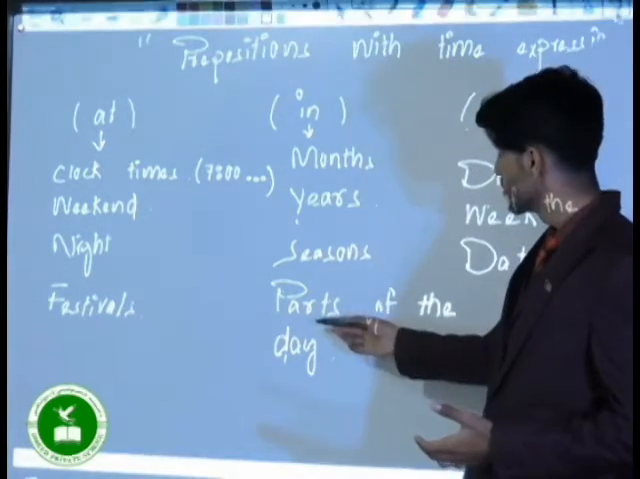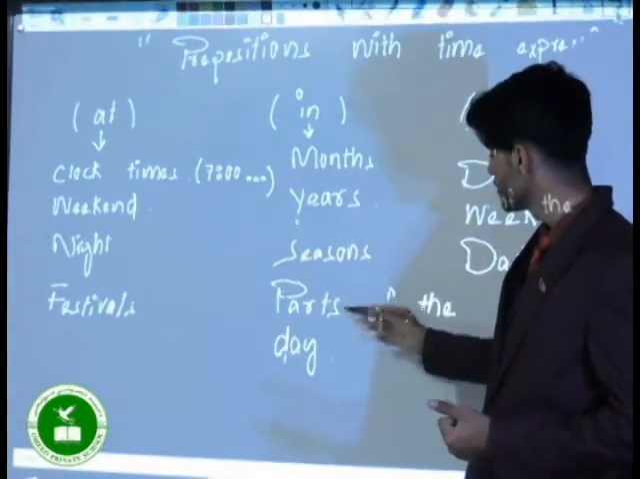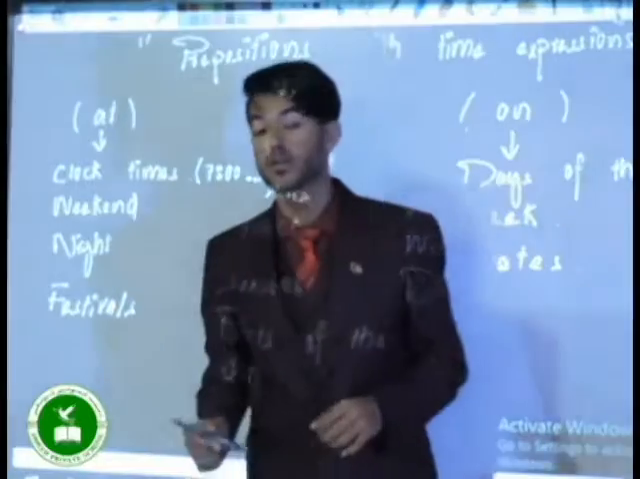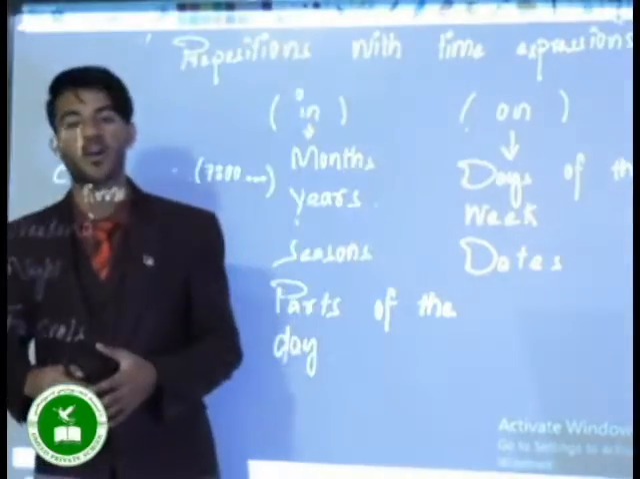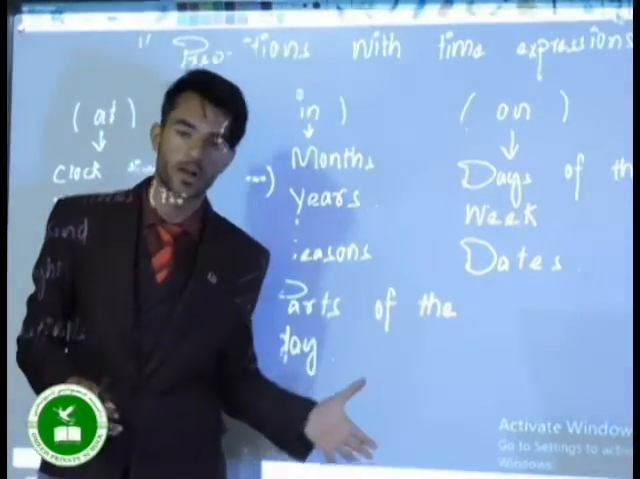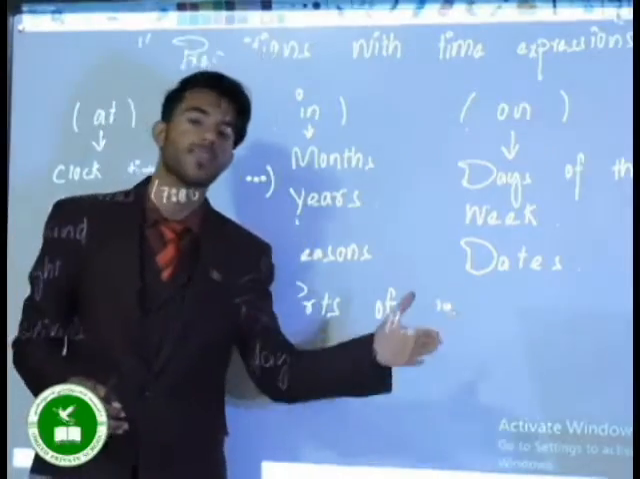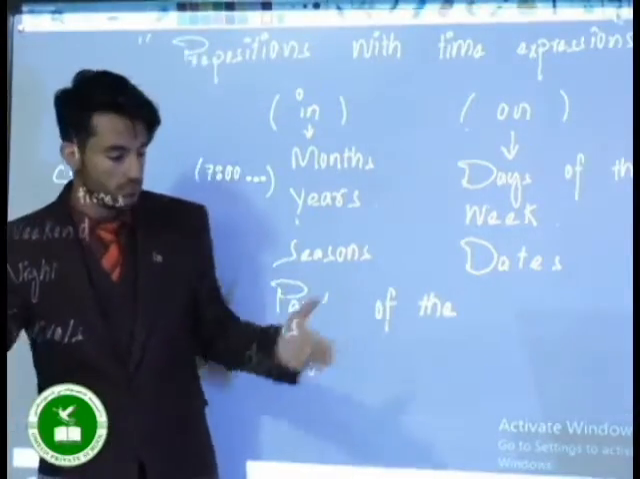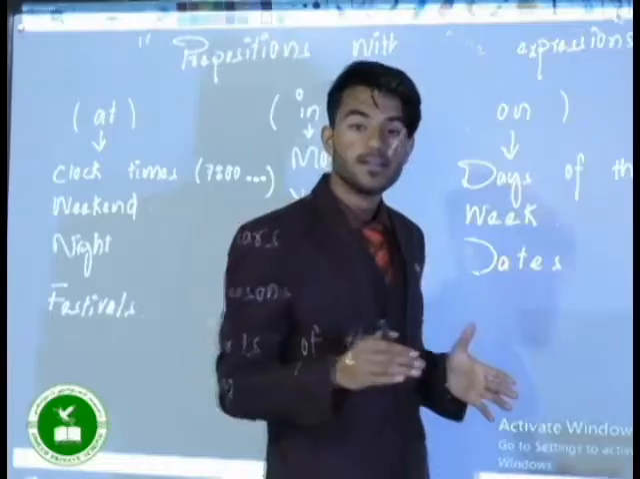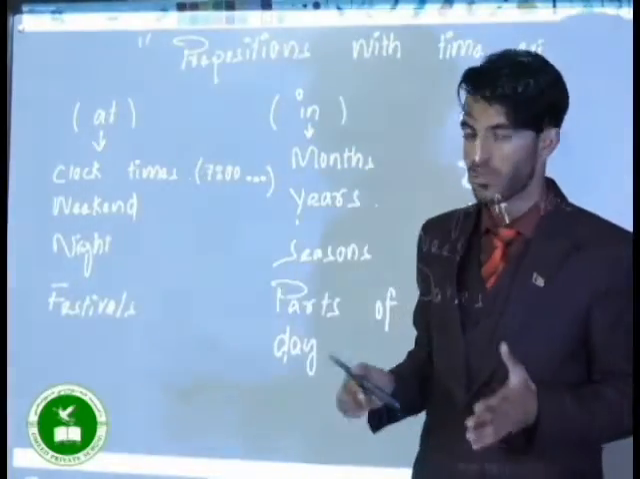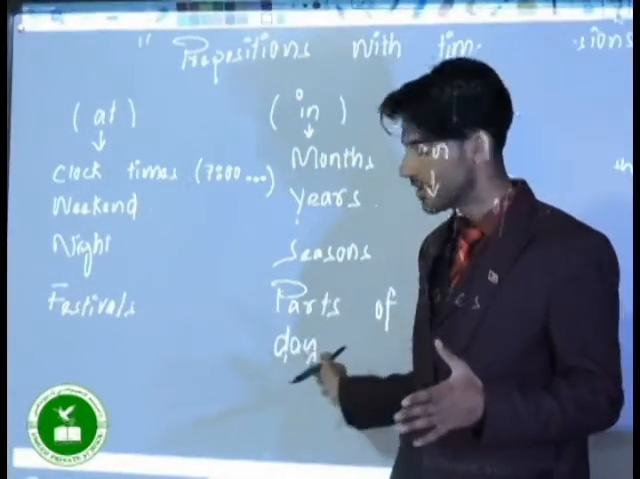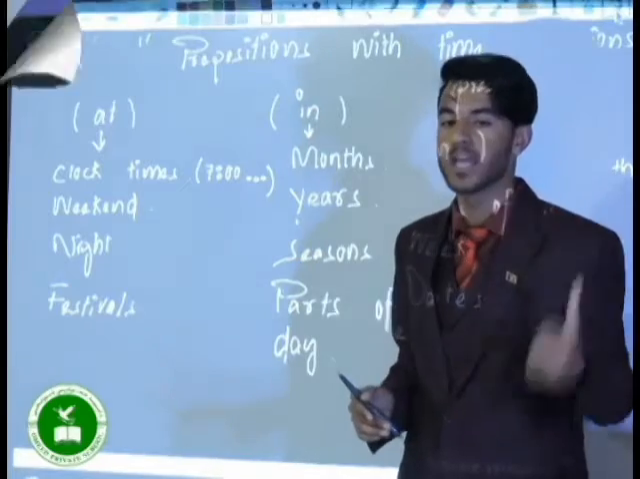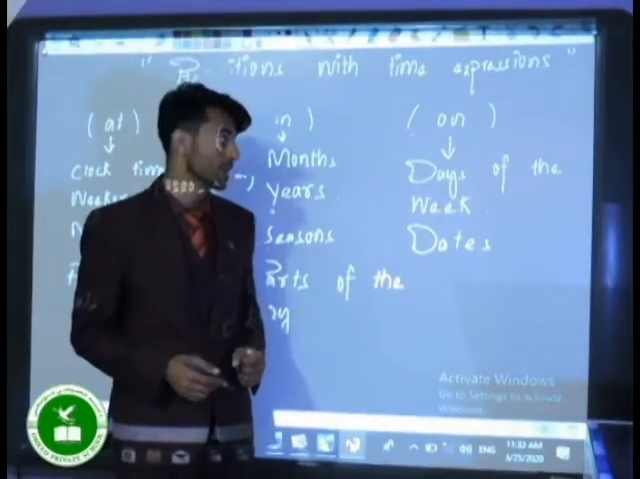And also don't forget that in is also used with parts of the day. Parts of the day means like in the morning. I go to school in the morning. I play football in the evening. I visit my friends in the afternoon. So with those parts of the day, we use what? We use the preposition in. The last one, on.